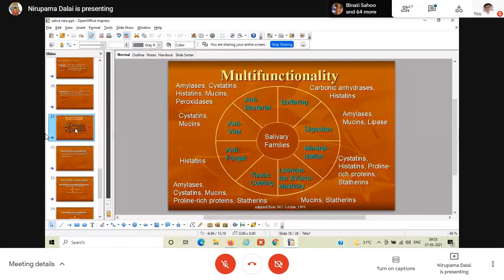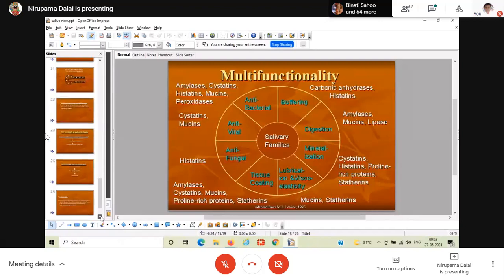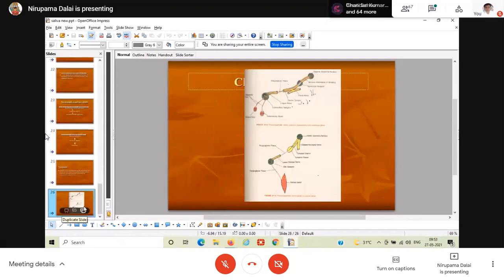Okay, the main thing I want to show you is the regulation of the salivary glands. As I have discussed, the salivary glands are supplied by both sympathetic and parasympathetic innervations.